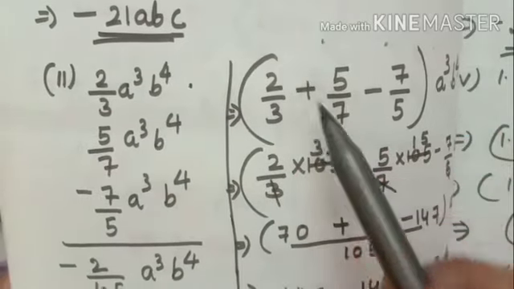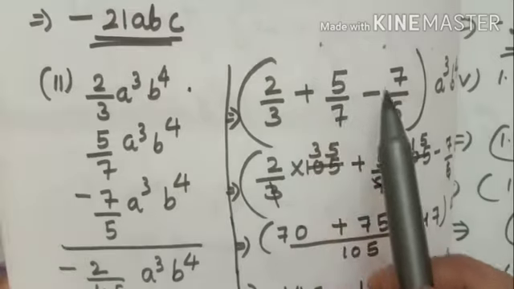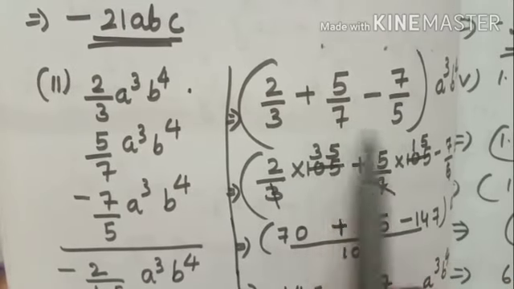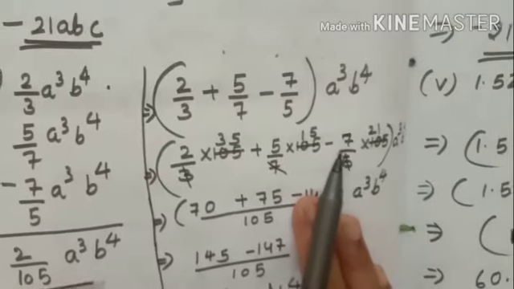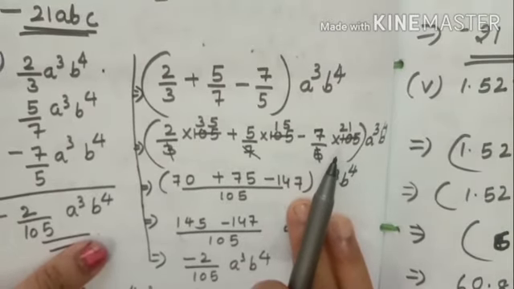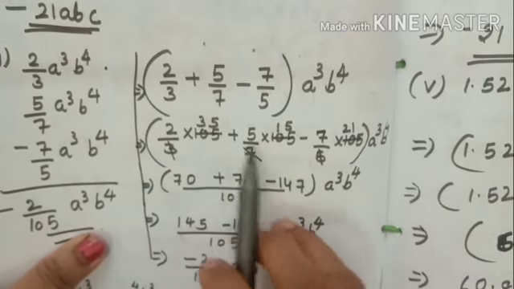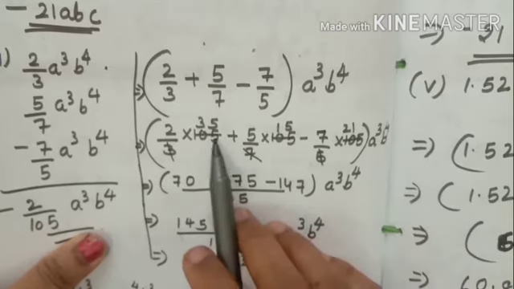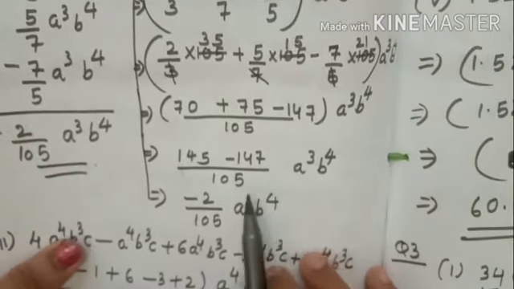You have to do 2 by 3 plus 5 by 7 minus 7 by 5. Just now I told you the denominators are different. Take the LCM. Already I discussed in the fractions and rational numbers chapter how to do it. Take the LCM and multiply with it. The common LCM is 105. Do the calculation.